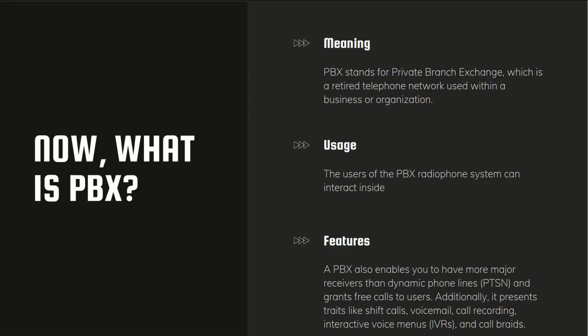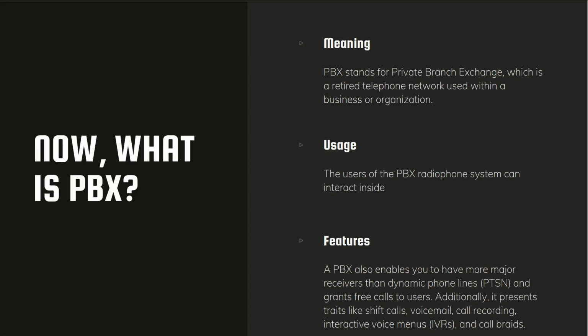A PBX also enables you to have more extensions than the actual phone lines, that is PSTN lines, and grants free calls between users. Additionally, it offers features like call transfer, voicemail, call recording, interactive voice menus like IVRs, and callbacks.